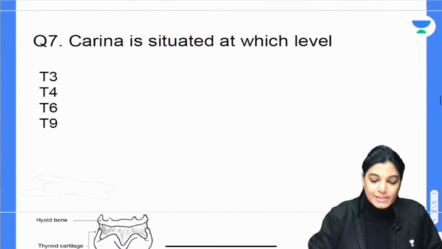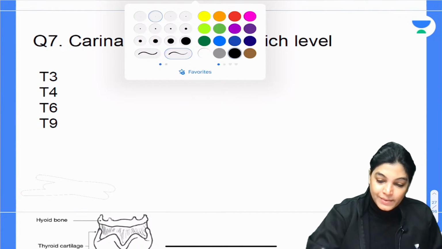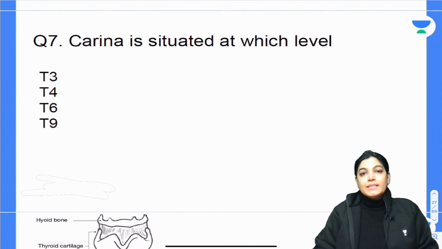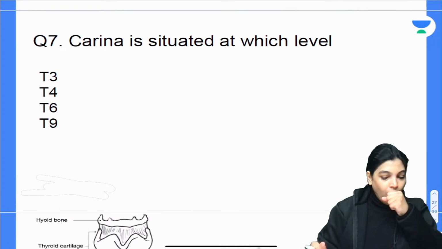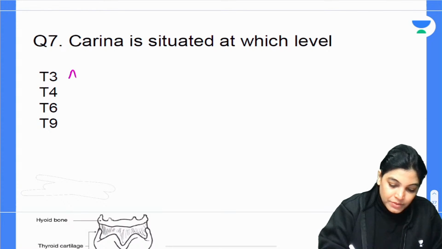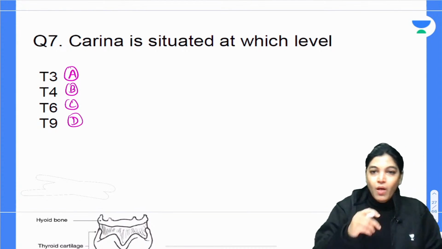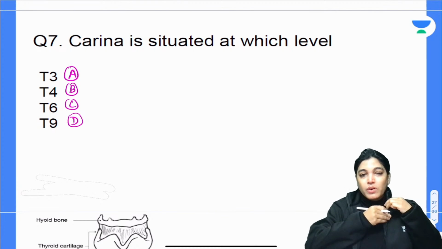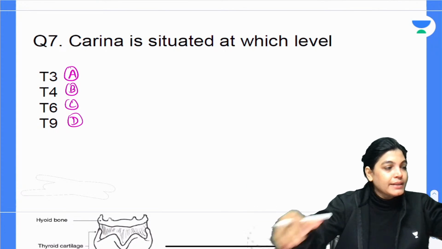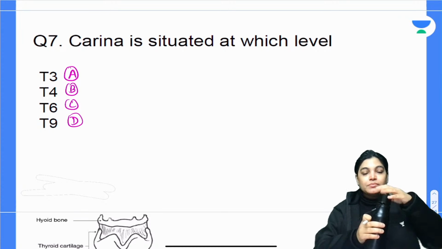Now let's move on to the seventh one. Question number 7: Carina is situated at which level? Please mark the correct answer. Your time begins now.